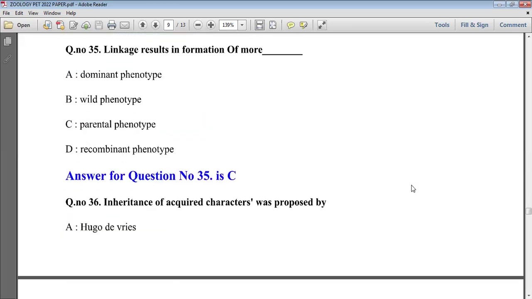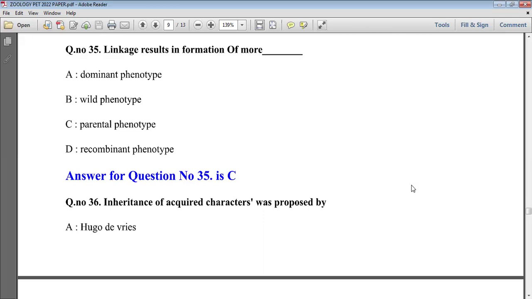Now the next question is, linkage results in formation of more dash. So first of all, know about the linkage, and this question is also from the inheritance and genetics field. See here, linkage is nothing but the inheritance of closely related genes from one generation to the next generation. When the new young one forms, the inheritance of genes occurs here, and this phenomenon is called linkage.